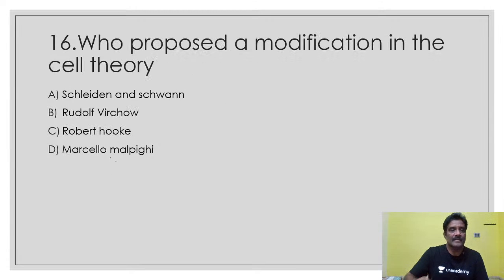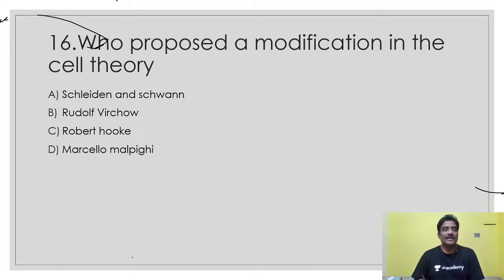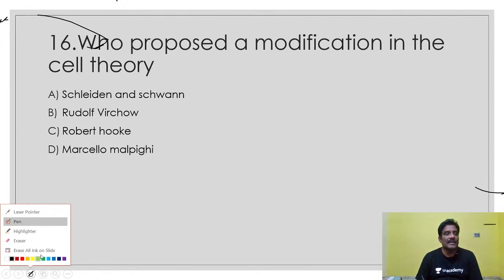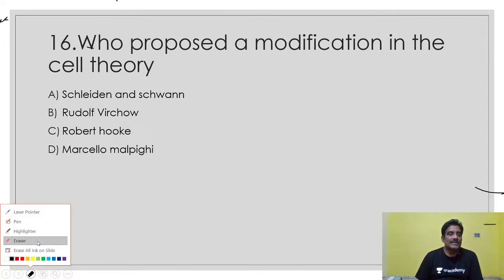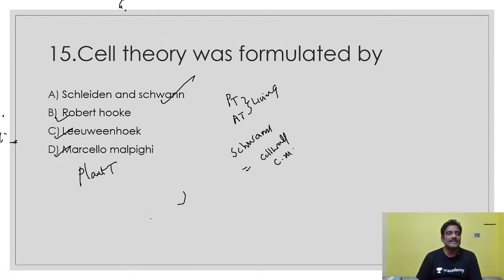Another bit here. Who proposed a modification in the cell theory? First, Schleiden and Schwann, Rudolf Virchow, Robert Hooke, or Marcello Malpighi? Rudolf Virchow is the right answer. According to Rudolf Virchow, new cells are born from pre-existing cells.